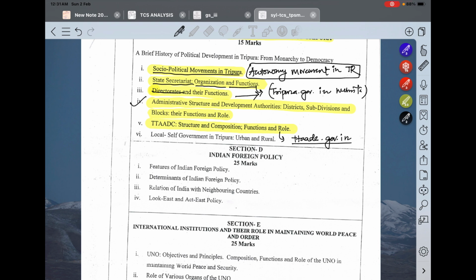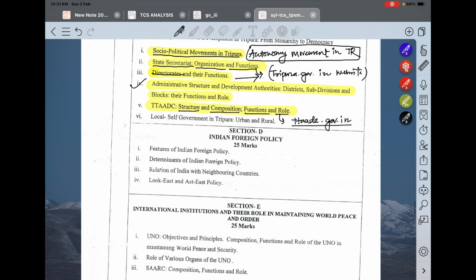Okay, so on that website you will get everything you need for this exam, like what the structure of TTADC is, what the composition is, what the functions are, what the role is, everything. From that website you just prepare your notes according to previous year questions. Okay, that will be more than enough.